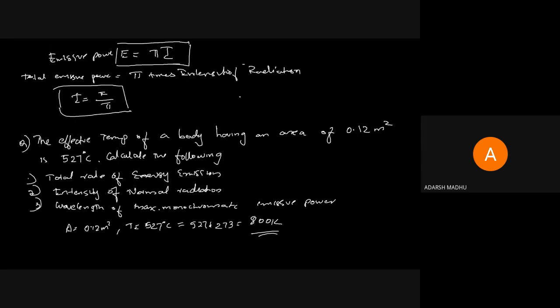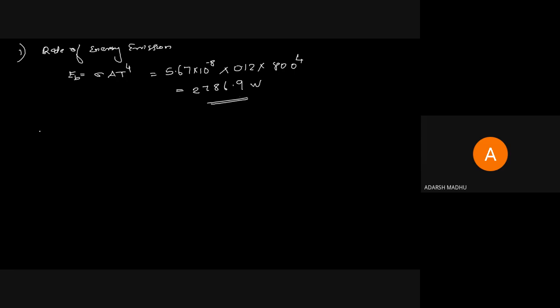The second question is intensity of normal radiation. We know that intensity of radiation I equals E_B by pi, for a black body. So what is the value of E? We can take the value 2786.9, and I equals E_B by pi is the equation.